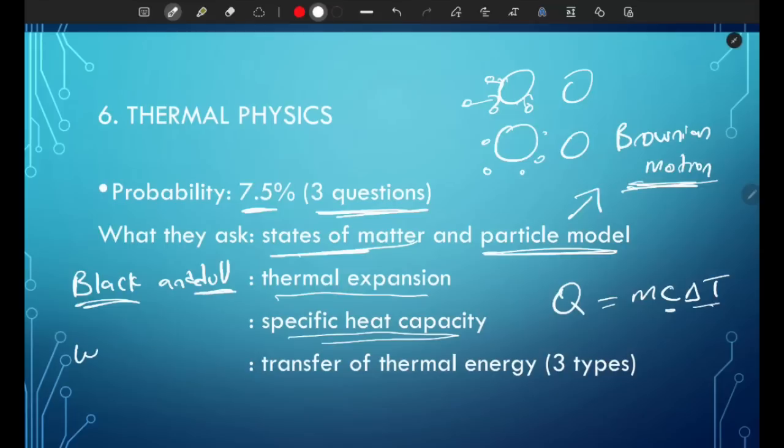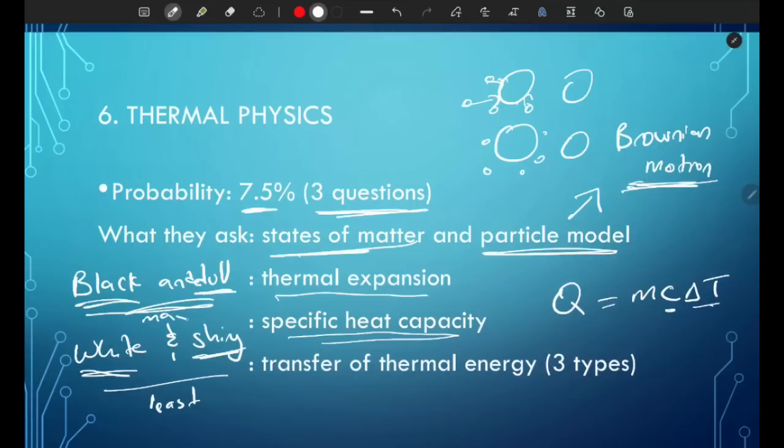And if an object is white and shiny, the shiny part reflects heat, and white is not a good absorber of heat. So this is the least absorption, and this is the maximum one. So make sure you know this stuff.